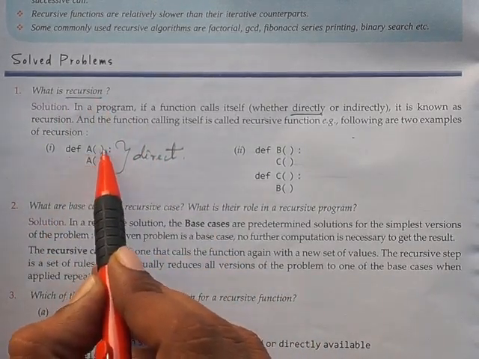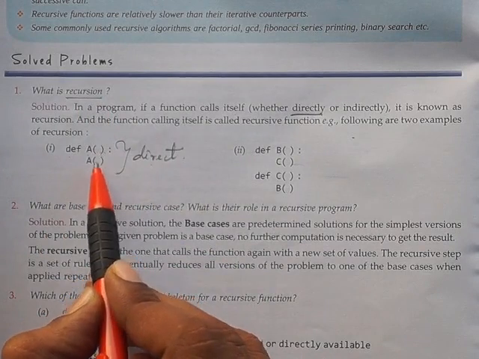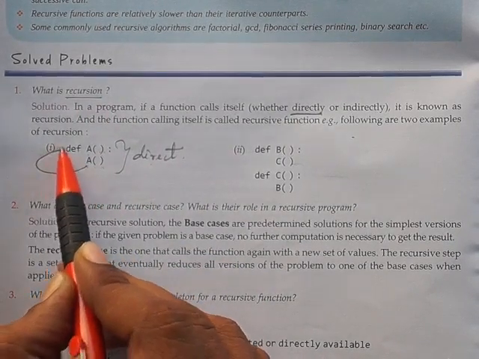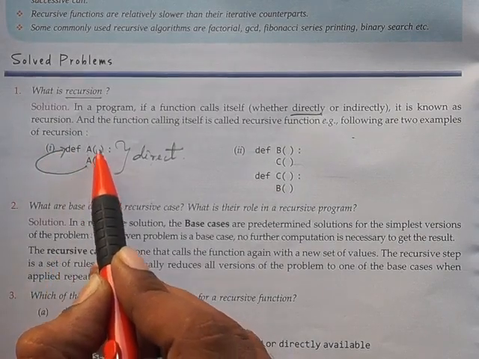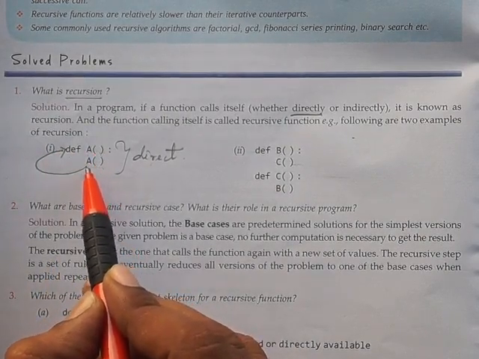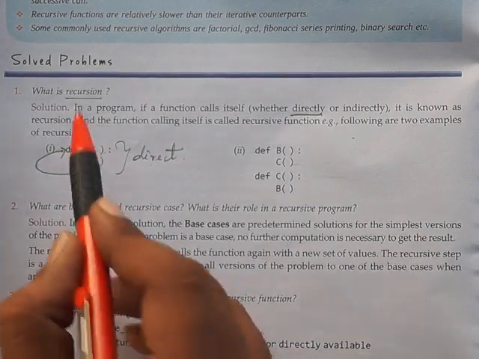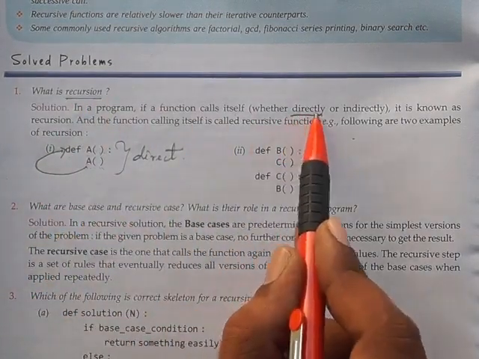See here, it is a function a, which is forced to execute a function such that the control flow will go to the definition of a again, then it will come to a function, and again the control flow will go to the definition of a. So this is called recursion in direct form, right?